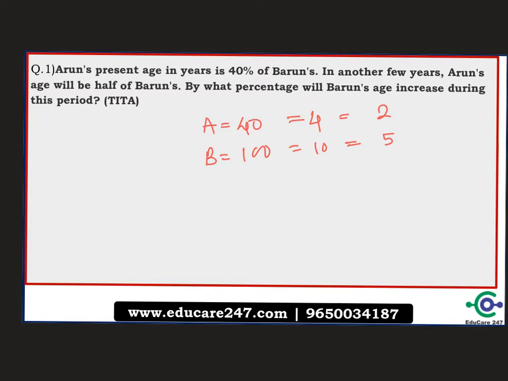So Arun's age is 2 when Barun's age is 5, according to the first statement. They say that after a few years Arun's age will become half of Barun's. So what should be added so that this becomes double of this? When you add 1, this becomes 3 and this becomes 6, so Arun's age is exactly half of Barun's age. The question asks by what percentage Barun's age will increase during this period. There is an increase of 1 over 5, and hence this is 20%. You saw how easy it is to calculate the answer, and this is a TITA question, hence you have to input 20 in the box.